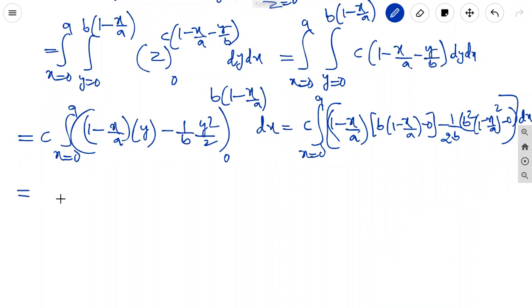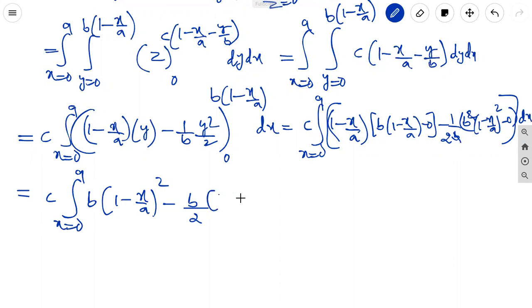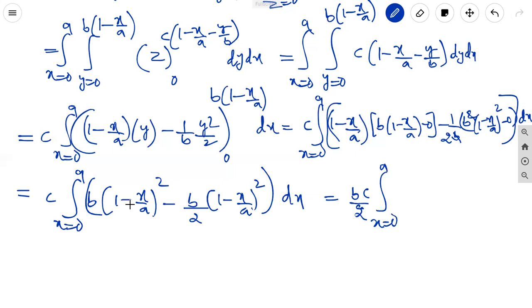It is equal to c integral x equal to 0 to a, b into (1 minus x by a) whole square minus, here 1 b cancel, b by 2 into (1 minus x by a) whole square, whole dx. Here, taking the LCM, b by 2 is outside: bc by 2 integral x equal to 0 to a, b outside, 2 minus 1, that is 1 minus x by a whole square dx. Why? Because taking LCM means multiply with 2 minus 1.